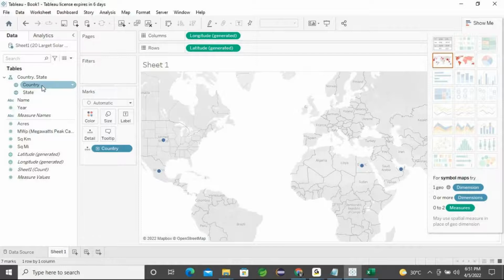Now from here when I double click on country, immediately it has gone to that detail. So this is a detailed logo.